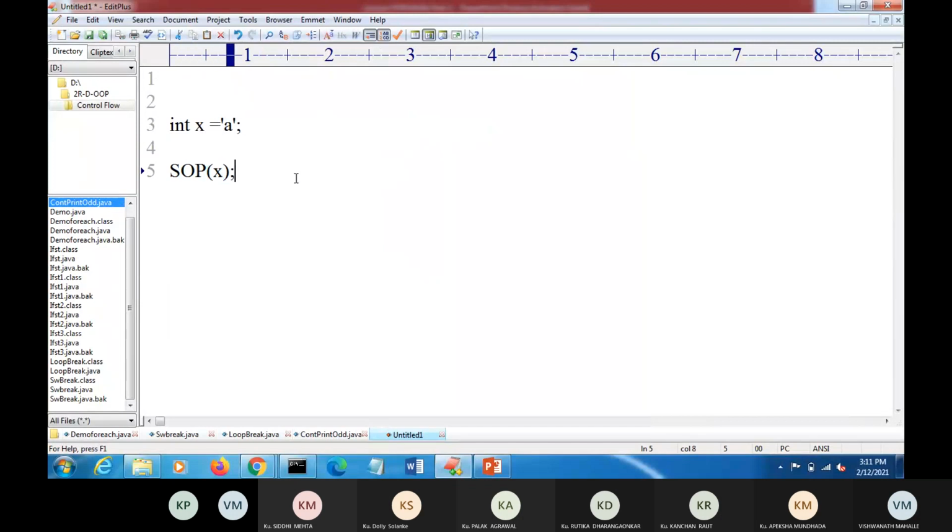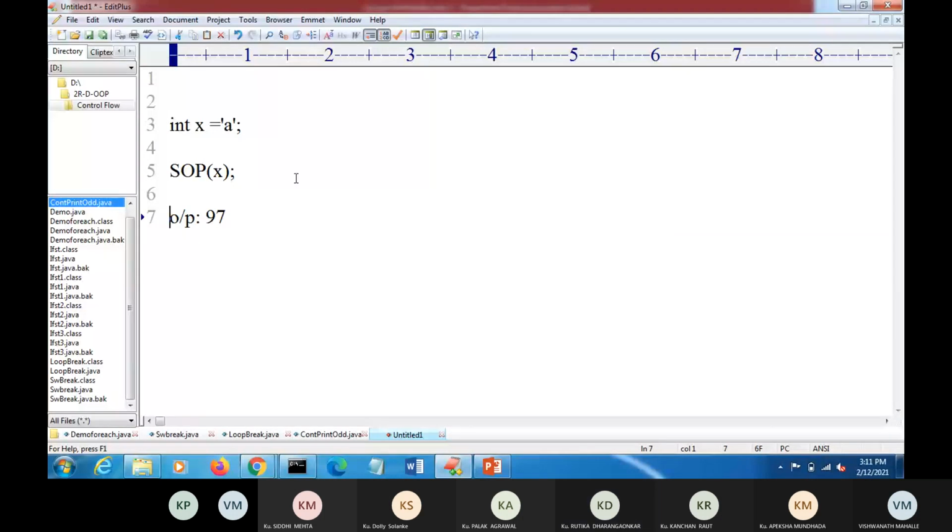Then what is the output? Output will be 97. Okay, so how is it 97? The ASCII value of small a is 97. Here Java uses the Unicode character set, not the ASCII character set.